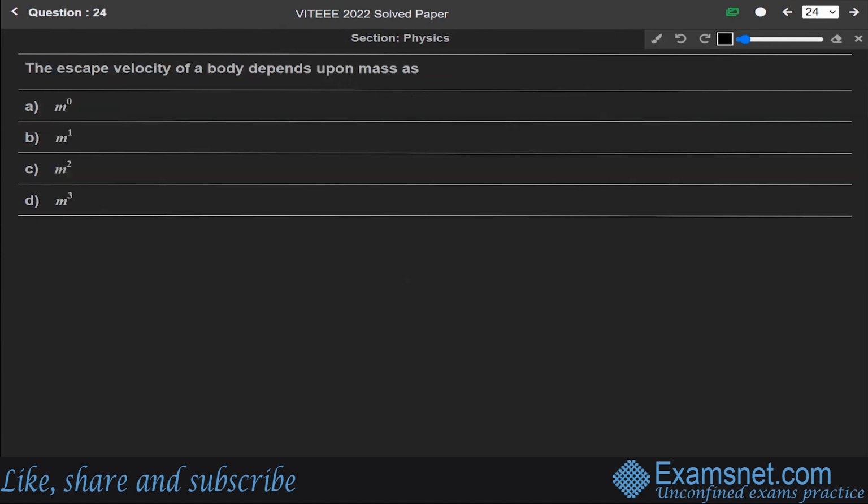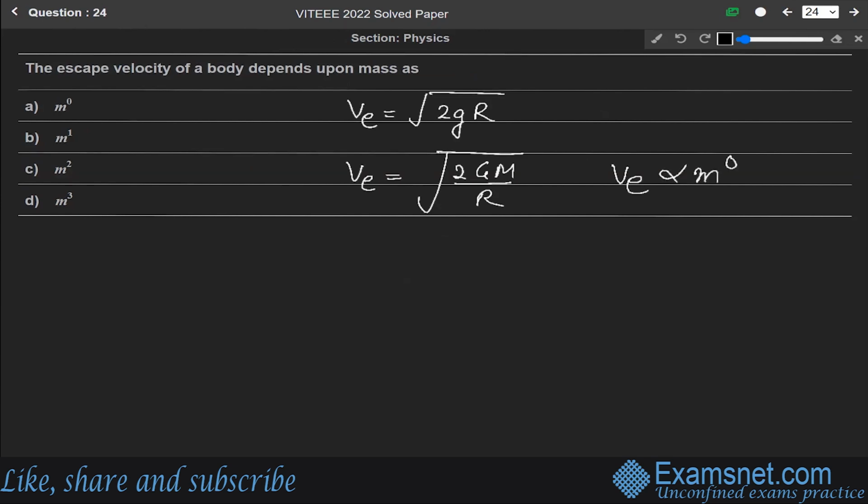The escape velocity of a body depends upon mass as. We know the escape velocity formula V is equal to under root of 2gR, and in terms of mass, we write it as under root of 2GM over capital R. So V_E, the escape velocity, is directly proportional to the 0th power of mass. So the correct answer is option A.